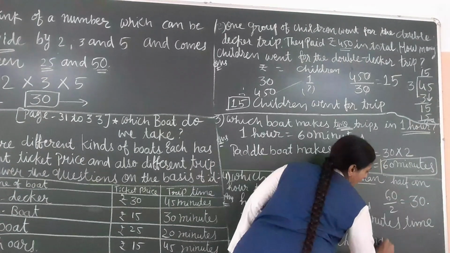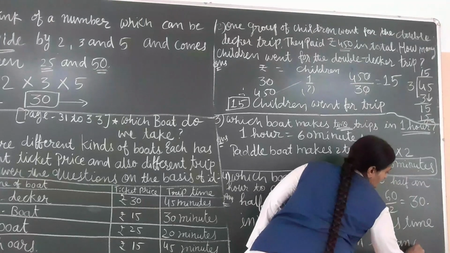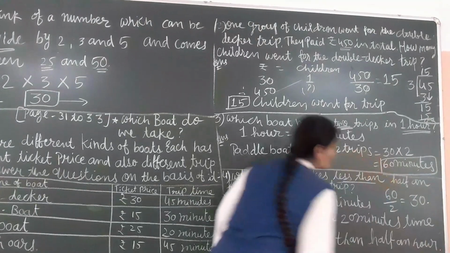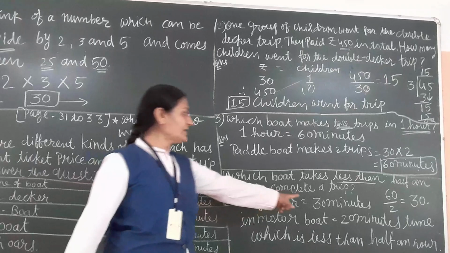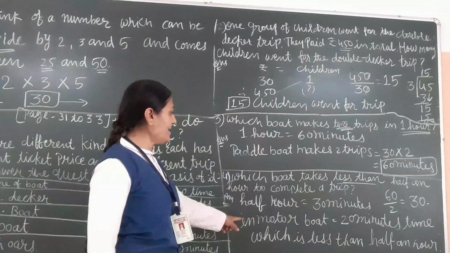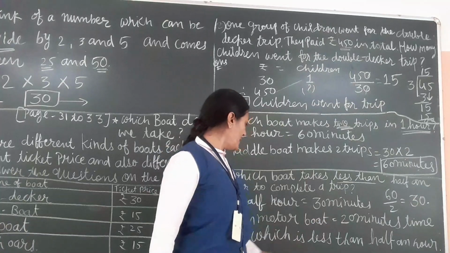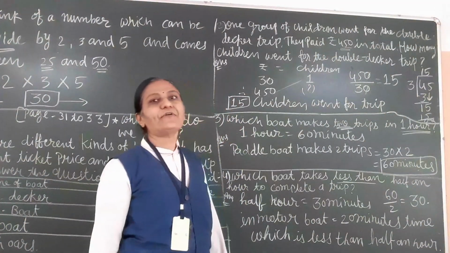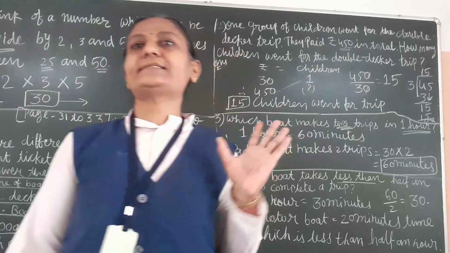Less than half an hour. So they say half hour is equal to 30 minutes, and less than 30 minutes is equal to 20 minutes, and in 20 minutes the motor boat gets time which is less than half an hour. So motor boat is the answer.